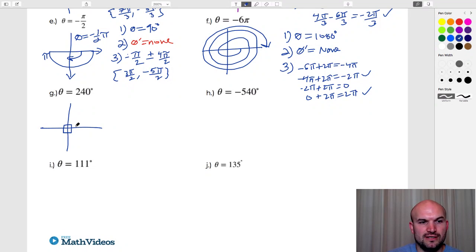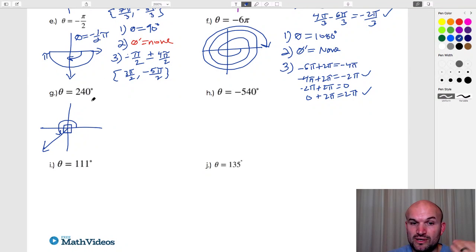So 240, well, that's 90, 180, 270. So 240 is going to be somewhere around there, and in that direction. I'm not very picky with my students as long as it's pretty obvious. As long as it's close and within reason, they'll get credit for the sketch.